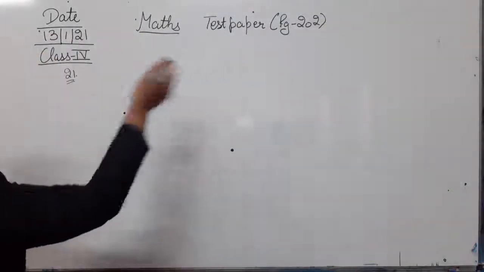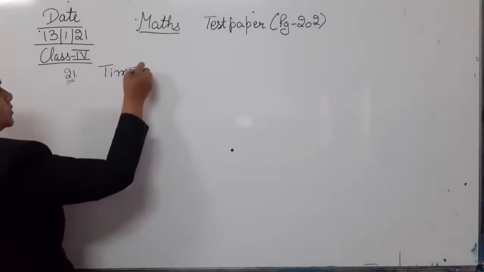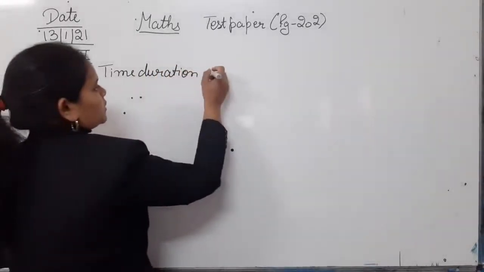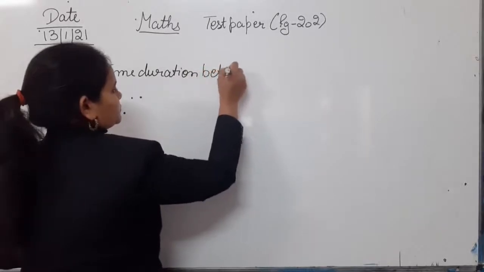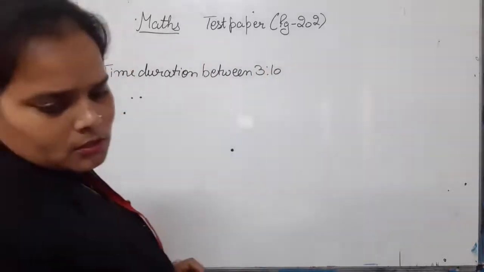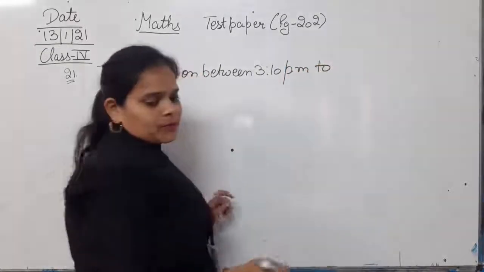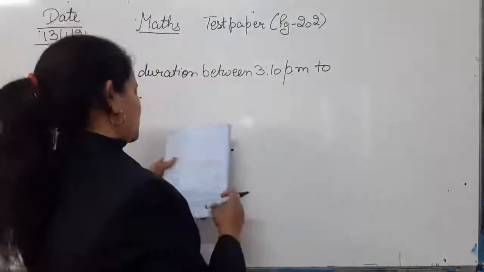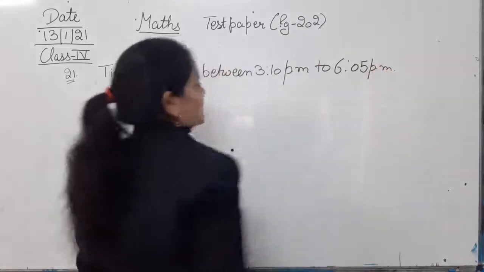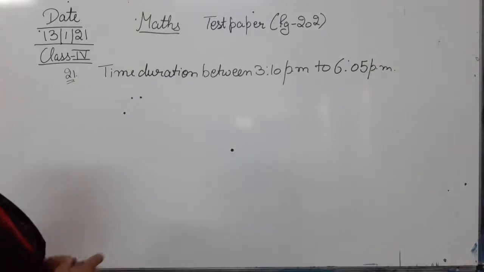In this question we are going to calculate the time duration from 3:10 p.m. to 6:05 p.m. We have to calculate the time duration that Radhika spent out of the house, or how long she stayed out. So let's calculate the time.